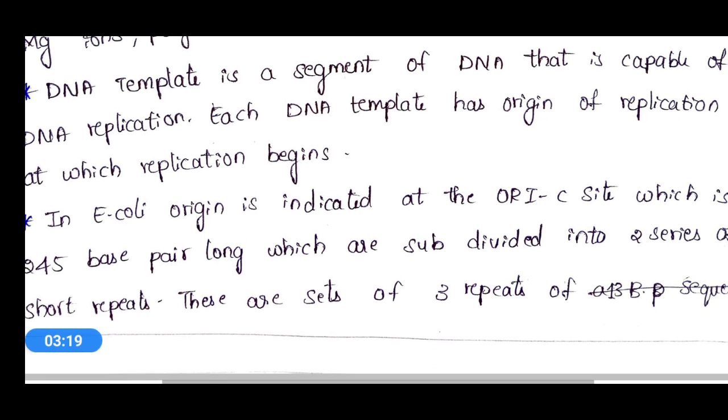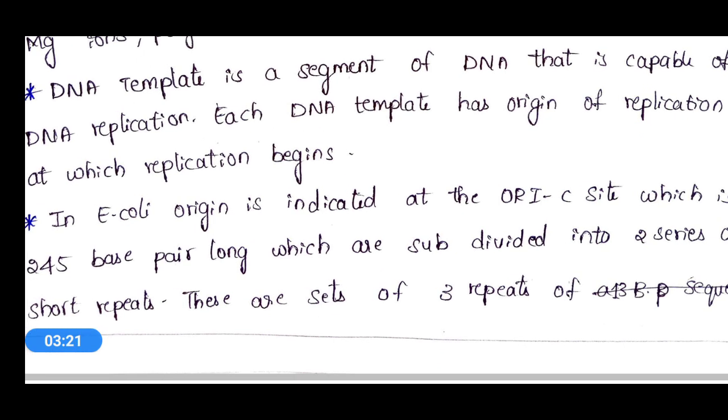In E. coli, the origin is indicated at the OriC site. That means in the DNA template, where this OriC site is present, it is the origin site.